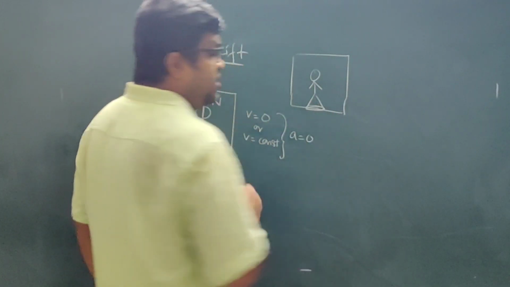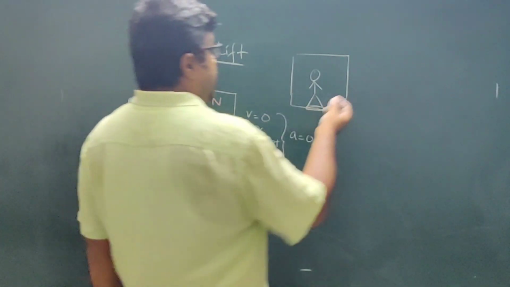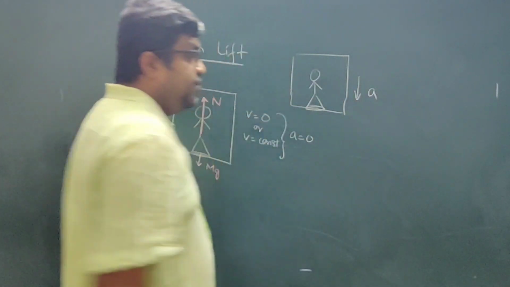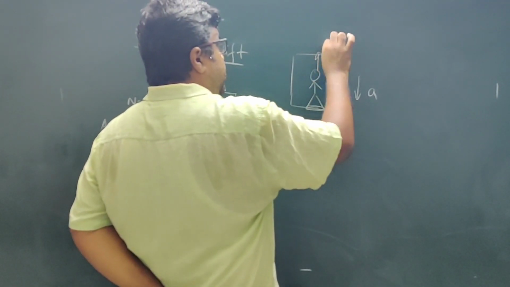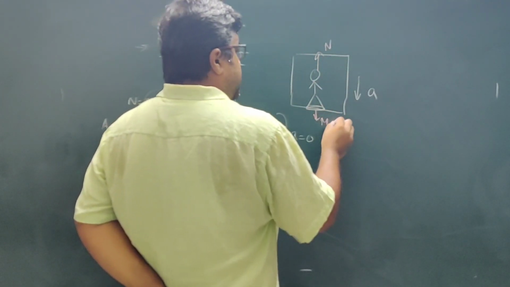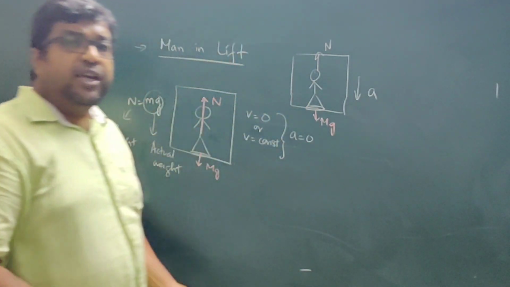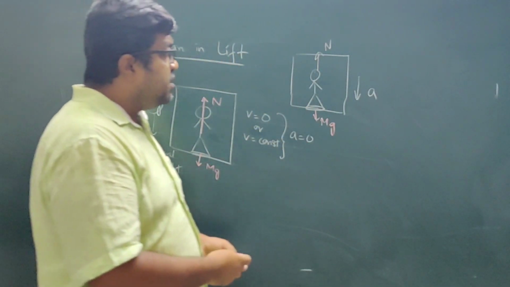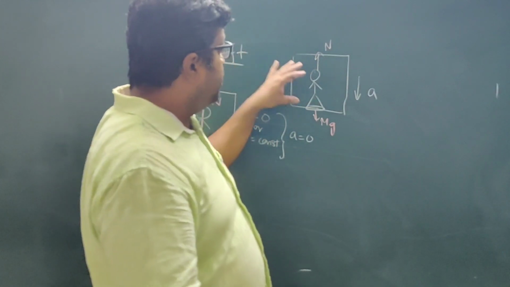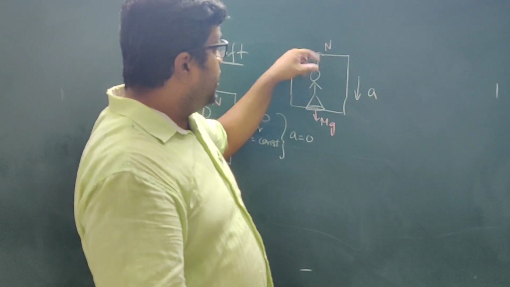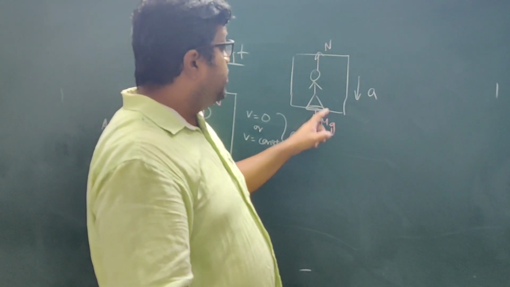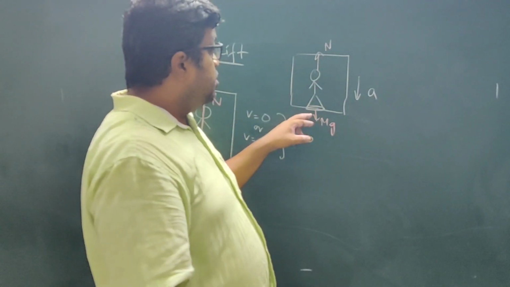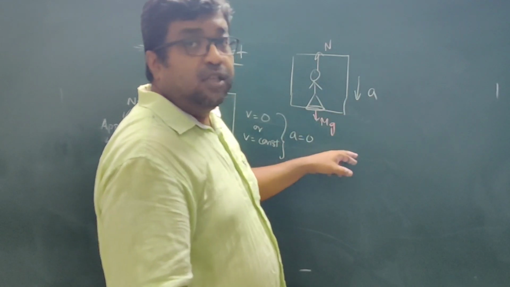So this same man is standing on the weighing machine, and the lift is accelerating in the downward direction. Okay. Now what will happen? See, this is the normal reaction, this is mg, but now the system is accelerating in the downward direction. So if you observe this man, there are two forces: N acting in the upward direction, mg acting in the downward direction. So net force is in the downward direction. Why? Because acceleration is in the downward direction.